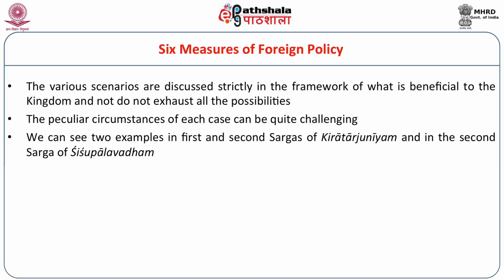So this has been a favorite hunting ground or subject of exploration for Sanskrit poets. So we see that in the first and second sargas of Kirata Arjuniyam, a Mahakavyam by Bharavi, the particular situation between Yudhishthira and Duryodhana is explored by the poet.